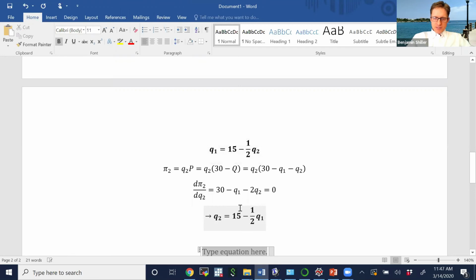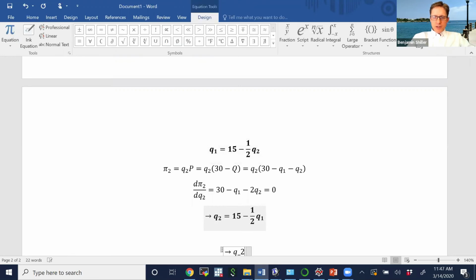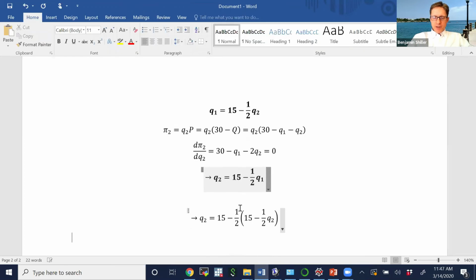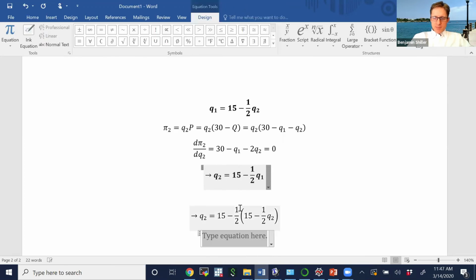That gives us Q2 is equal to 15 minus 1/2 times Q1. But rather than write Q1, we're going to plug in firm 1's reaction function. After we've done that, we have an equation which only depends on one variable, Q2. Now we can rearrange it to solve for Q2. That'll take a couple steps.